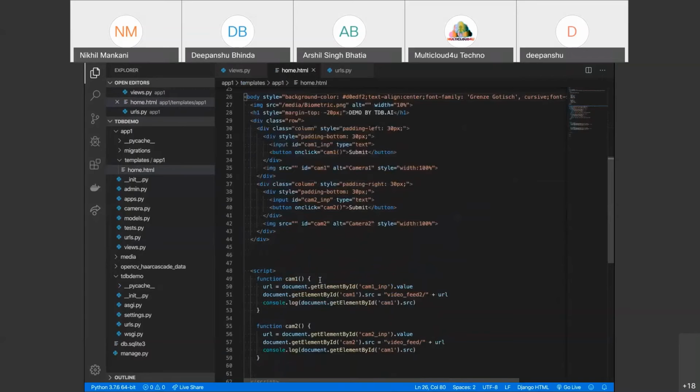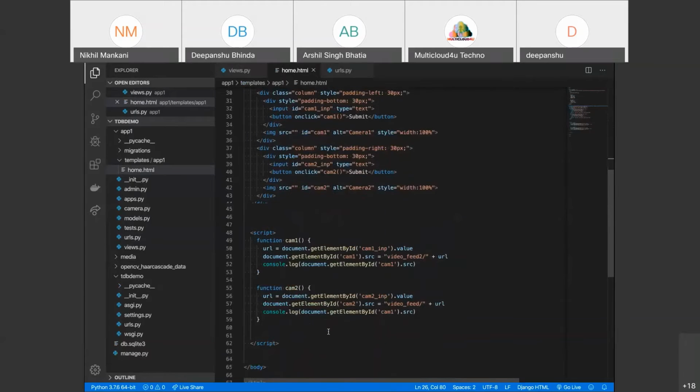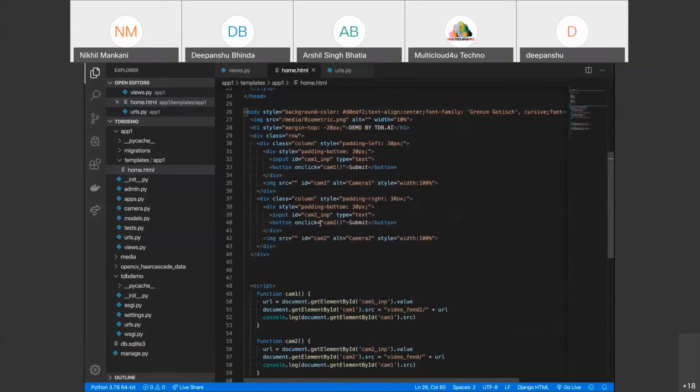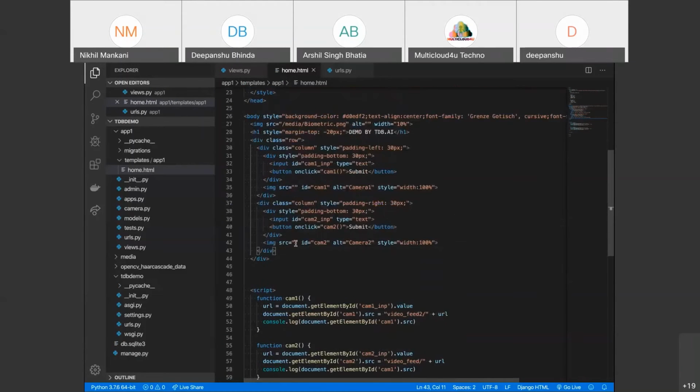Now we have also used JavaScript here to fill in the SRC of this image dynamically. When you see the UI of the page, you will come to know why we have used JavaScript, and we will also let you know where this part comes in. And here we are entering the URL like video feed 2 and all that. This URL will link to the urls.py file. Here it will come to video feed 2.